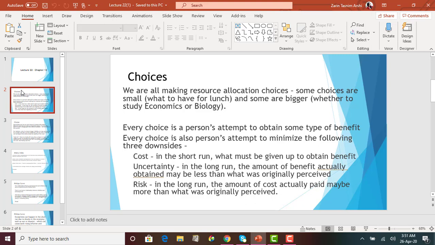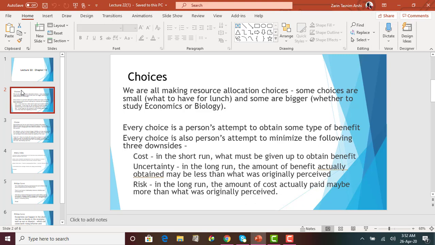Then we also want to minimize the uncertainty, right? In the long run, the amount of benefit actually obtained may be less than what we perceived. So we want to reduce that uncertainty. Maybe you bought a jacket and you thought you could use it for 10 years, but after 5 years it's no longer usable, right? So there's a certain level of uncertainty there, and we as consumers, when we are making choices, want to reduce or minimize that uncertainty.